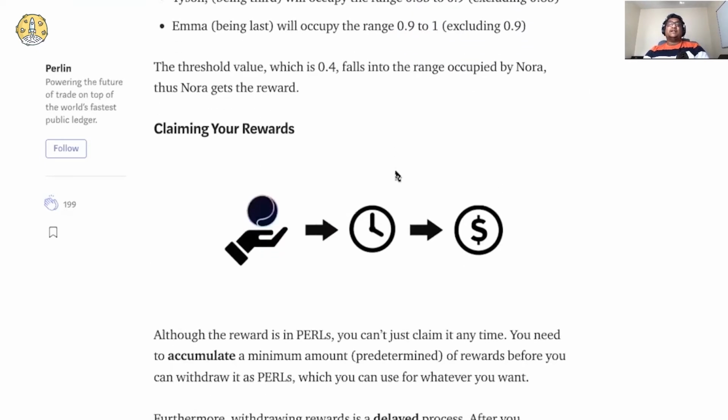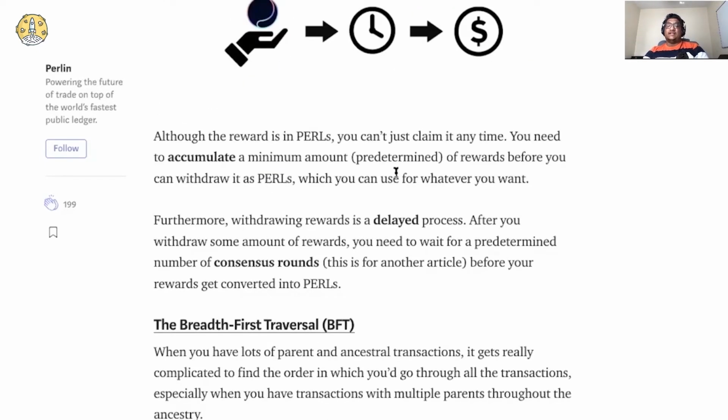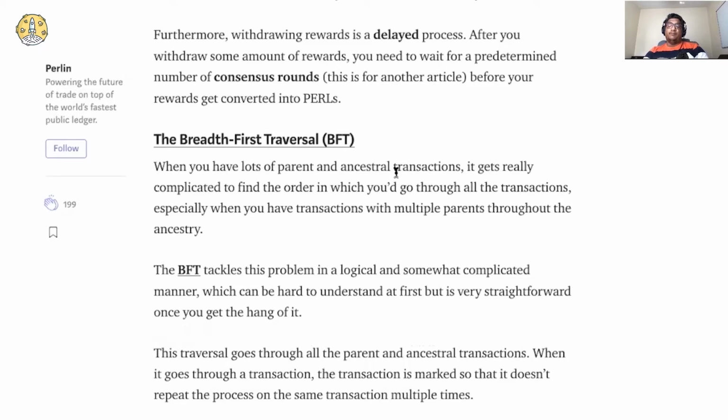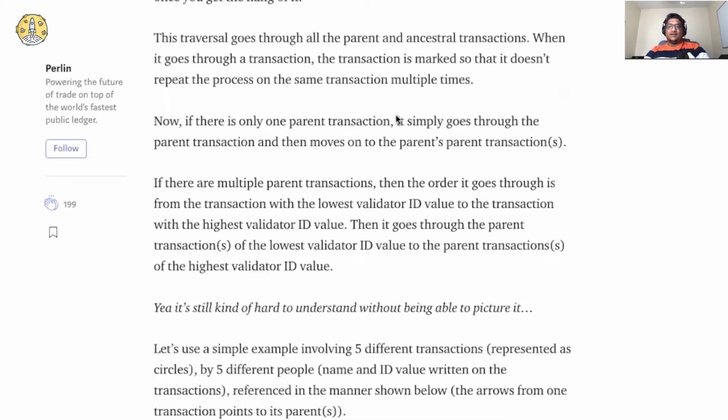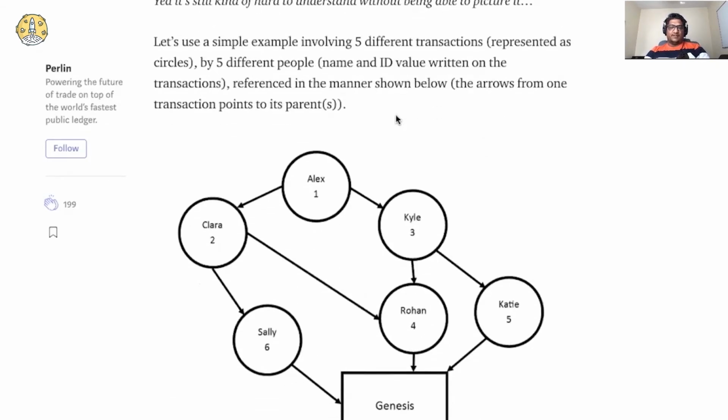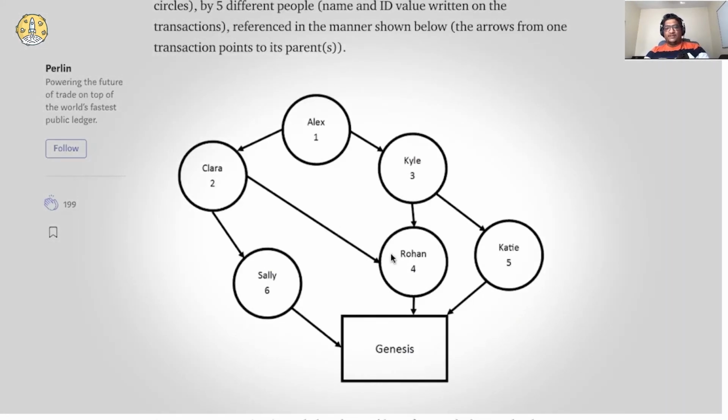So it looks easy from this example, but when you think about millions and millions of nodes, this goes crazy. But in a nutshell, the basic algorithm remains the same. So the way the breadth first traversal algorithm works is represented here. You can see it's a directed acyclic graph, right? It is directed, but there is no cycle in it, right?